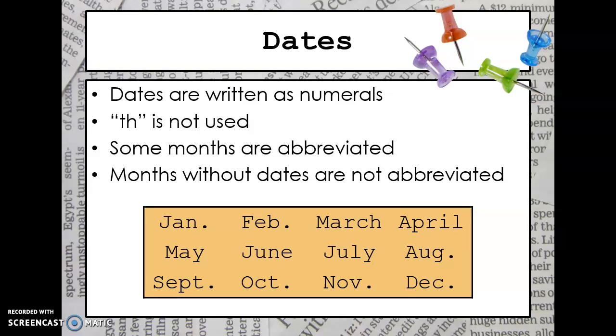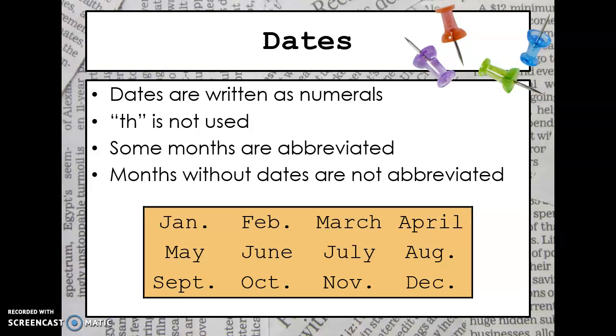Dates are written as numerals. TH is not used. Some months are abbreviated, and months without dates are not abbreviated. So for example, if you are writing out a date, let's say for example today is January 19th, you're not going to put the TH on 19th, you're just going to write January 19.